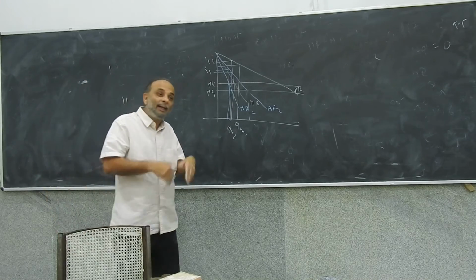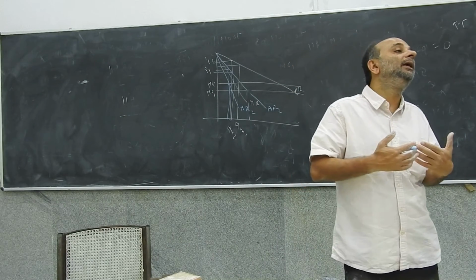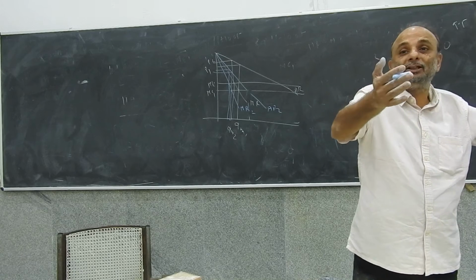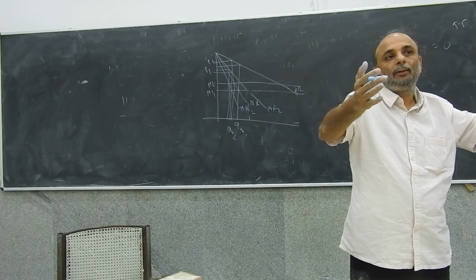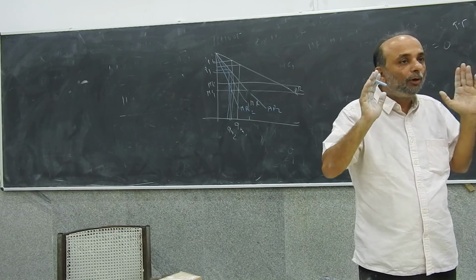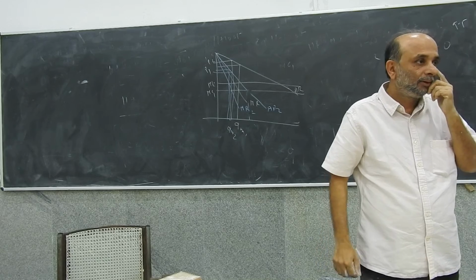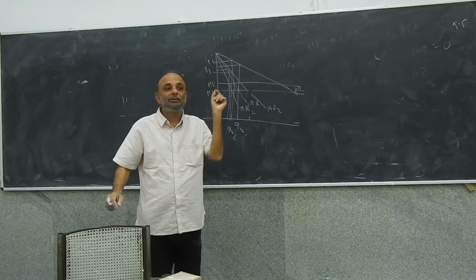The more elastic the demand curve, the less is the monopolist's ability to pass on the margin. Steeper means inelastic, and flatter means elastic. What do you mean by an elastic demand curve? It changes more. If there is a change in cost, it will affect more.